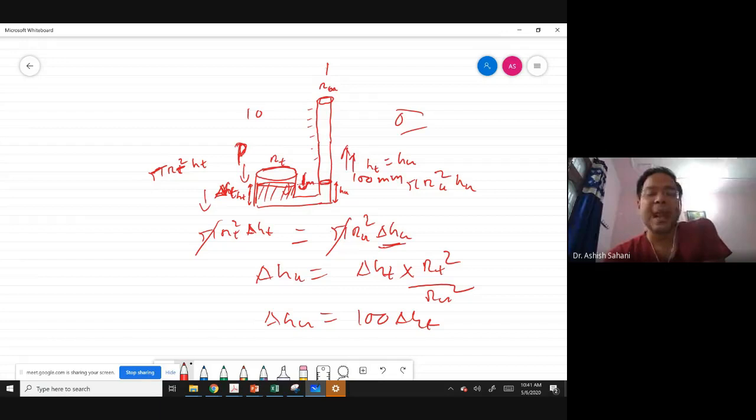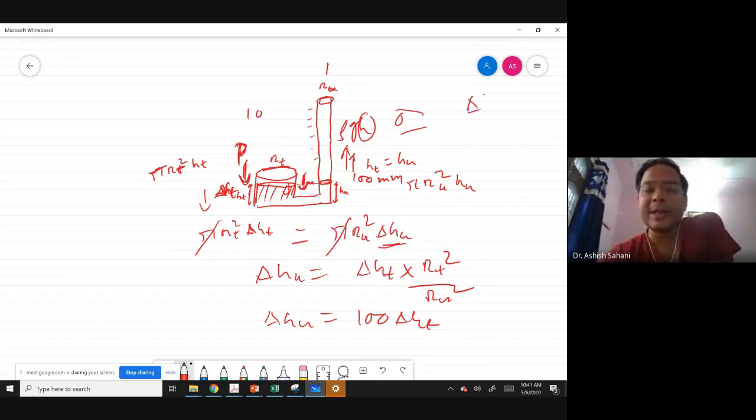So this gives us the advantage in the sense that whatever ρgh is created here, ρgh is the measure of the pressure. Whatever pressure is applied here, this height is a measure of what? This height is equal to ΔHT plus ΔHU.